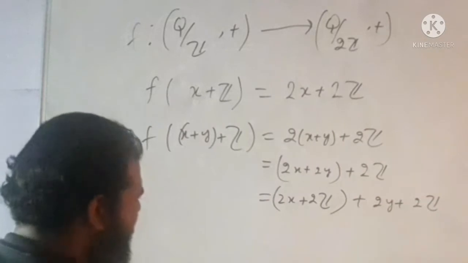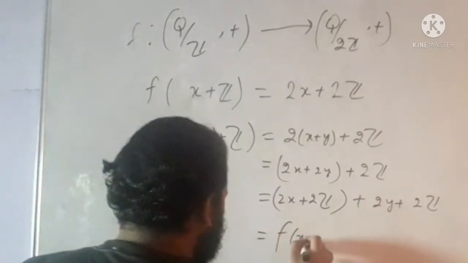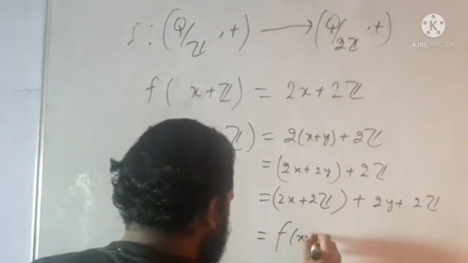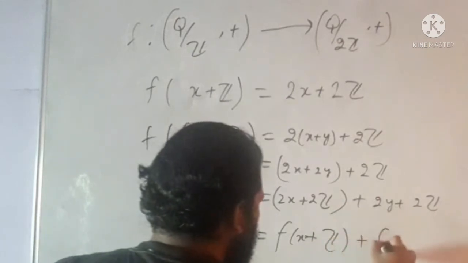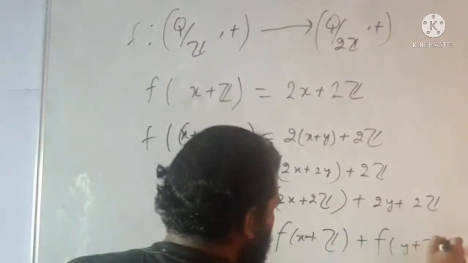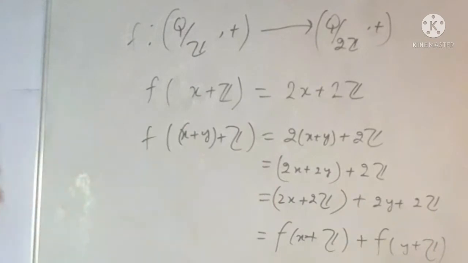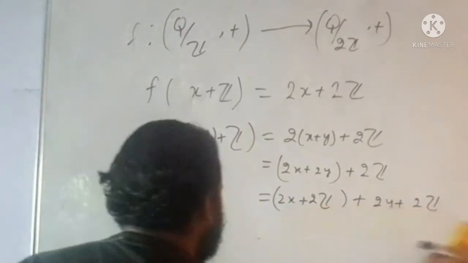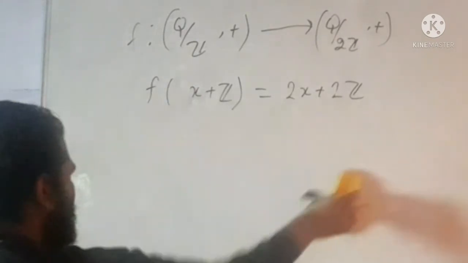So can I write here f of x plus z, and here f of y plus z? So clearly this is a homomorphism. Okay, so now let us check whether this is 1-1 or not.